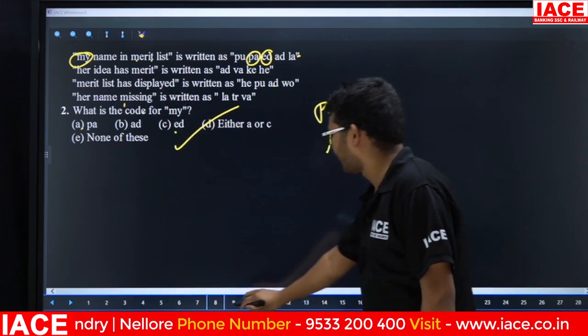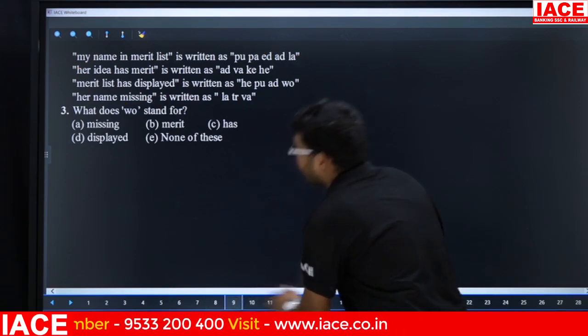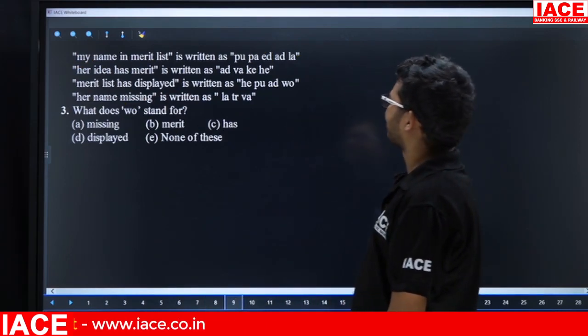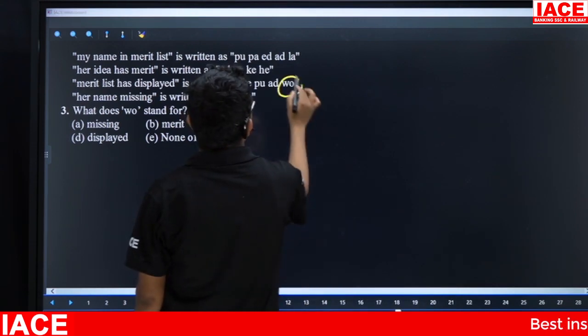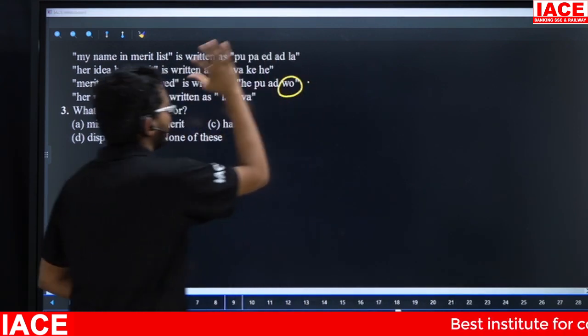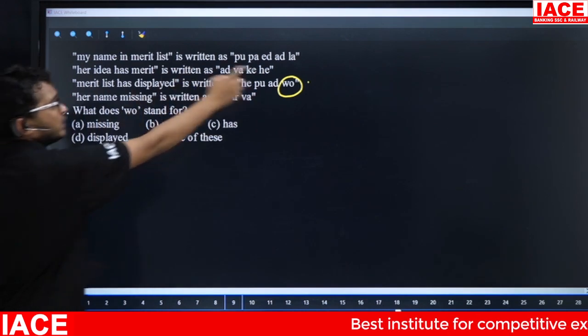Next, suppose friends, take one more question. What does WO stand for? Friends, WO is present in only this line. So in the third line only, the code is for WO.